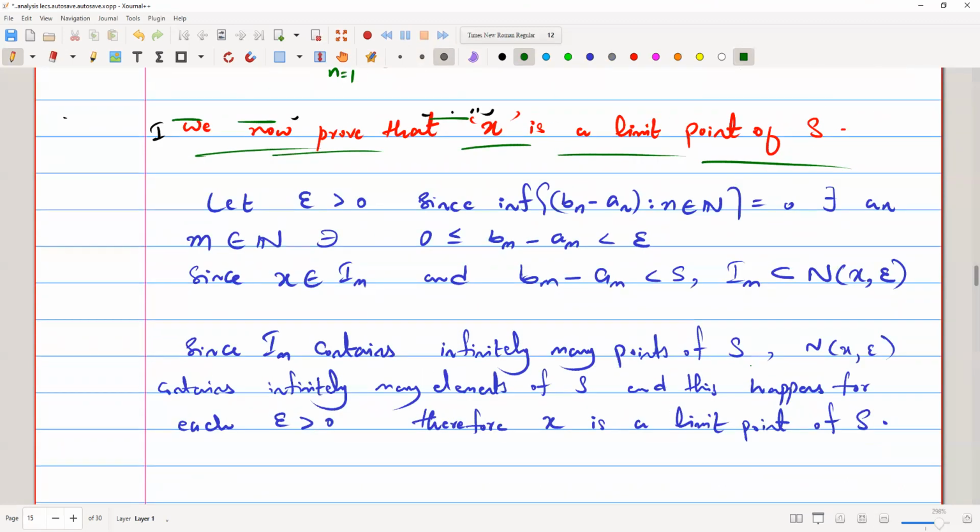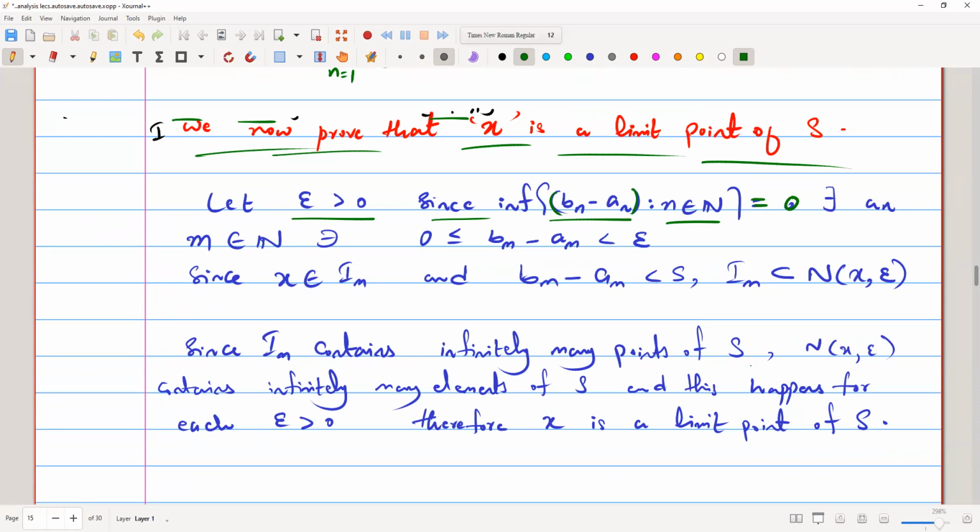So let epsilon be greater than 0, since the infimum of this equals 0. This infimum is 0 because this is the length of the interval. The infimum of all the lengths of the intervals is 0, because we are halving the interval again and again, infinitely many times.